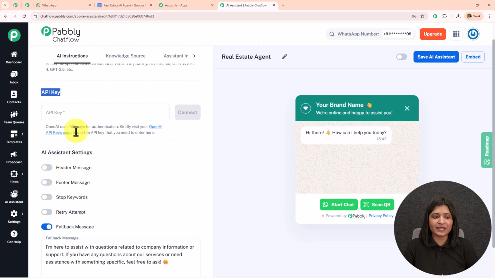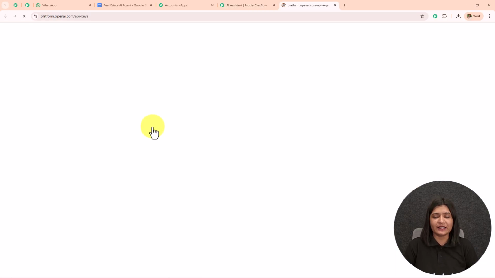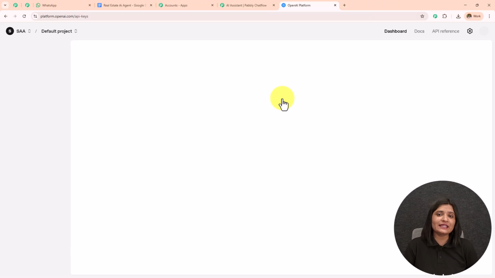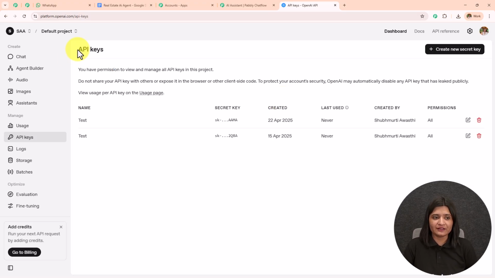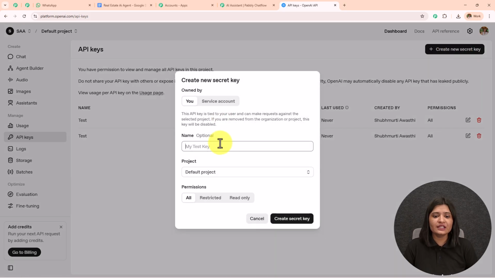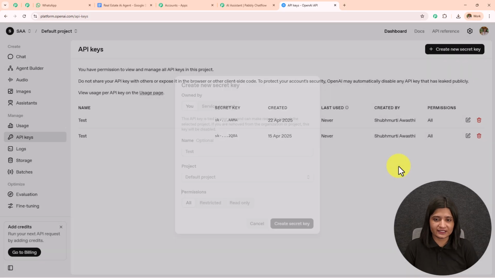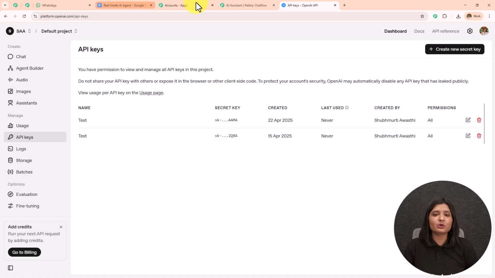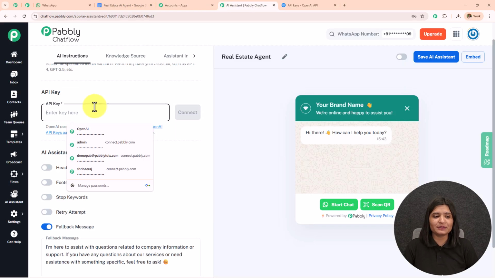Now to get this API key, I'm going to follow the help desk given below. I'm going to click on the hyperlink and I will be landed towards the API keys of OpenAI. So here it is. Now to create a new key, you simply need to click on this create new secret key. First you have to provide the key name. So let's say the key is test, the project will be default project, the permissions will be all, and then you simply need to click on this create secret key. A new API token will be provided to you, which you need to copy and simply paste that over here.